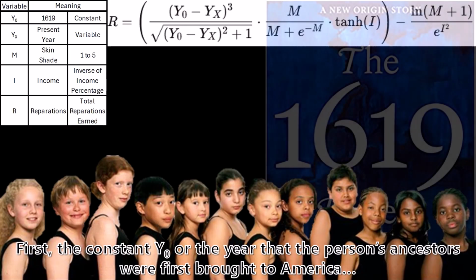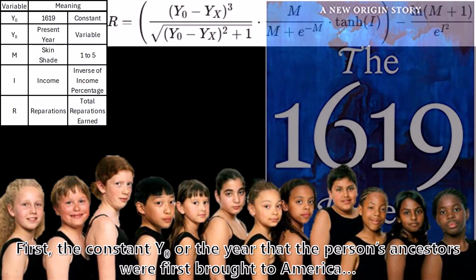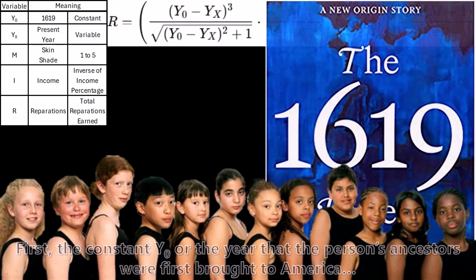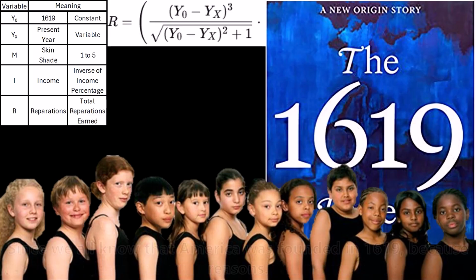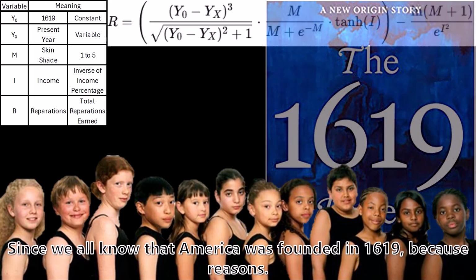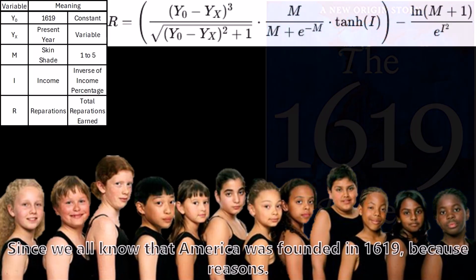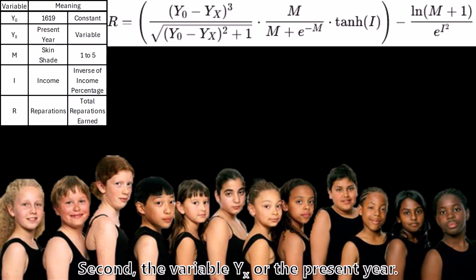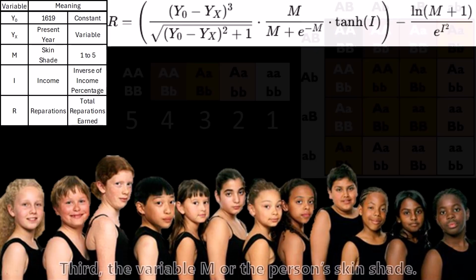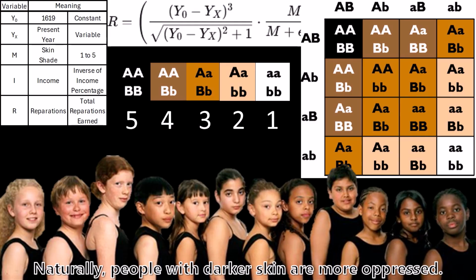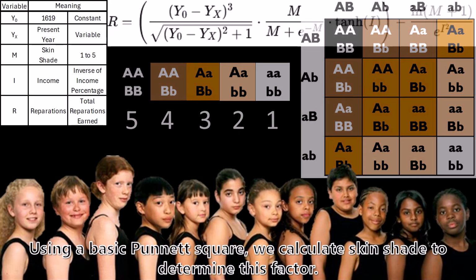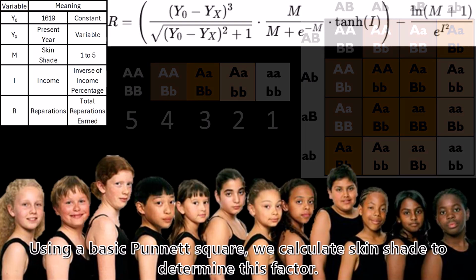First, the constant Y0, or the year that the person's ancestors were brought to America. If the year is unknown, we will assume 1619, since we all know that America was founded in 1619, because reasons. Second, the variable YX, or the present year. Third, the variable M, or the person's skin shade. Naturally, people with darker skin are more oppressed. Using a basic Punnett square, we can calculate skin shade to determine this factor.